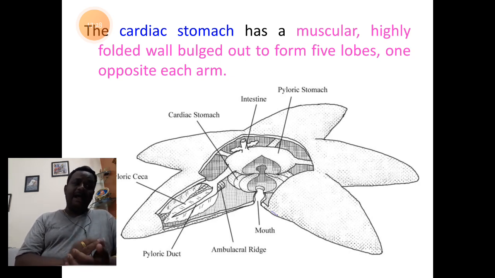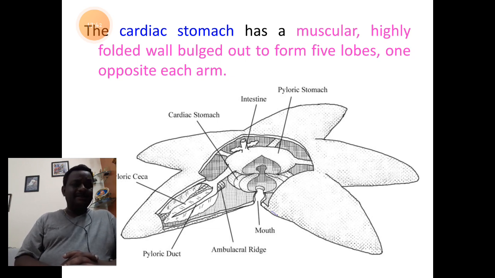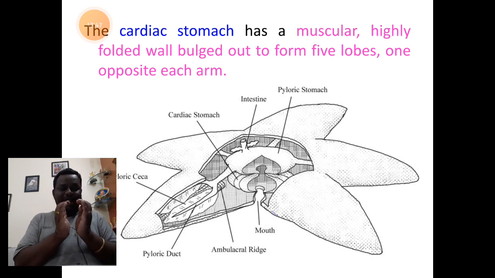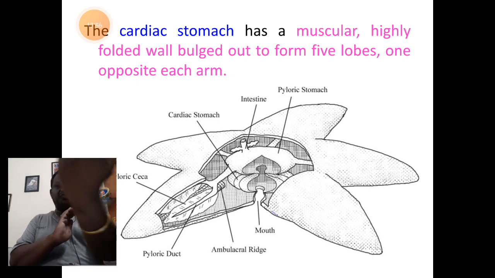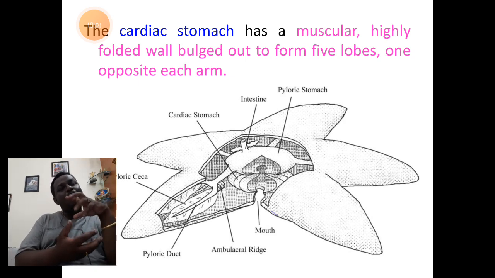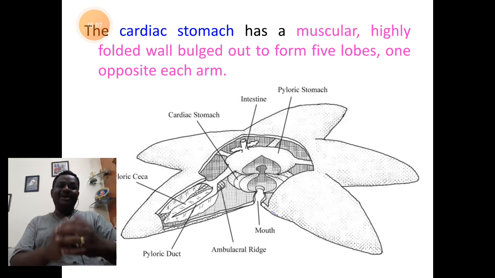As we understand, cardiac stomach is the continuation of esophagus above. This is the first part of the spacious stomach. It is very large comparatively. It has 5 lobed parts. When you look at the structure of cardiac stomach, it is divided into 5 lobes. Okay, 1, then 2, 3, 4 and 5. So it appears to be a short or a small star-shaped structure down. So that is the structure of cardiac stomach.